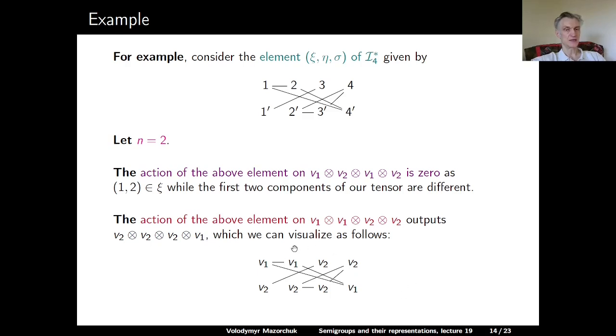And we can see this from the following picture. If we plug in v1, v1, v2, v2 in our diagram, then the bottom row should output the same indices if the two rows are connected. So we will have v2 here because of this v2, then v2 and v2 here because of this v2, and v1 here because of these v1s.